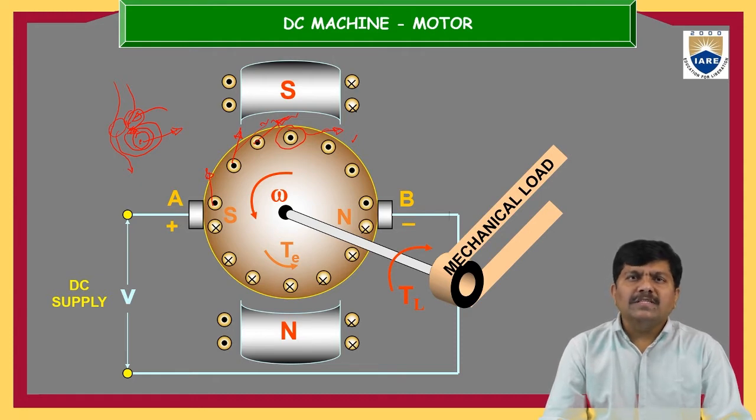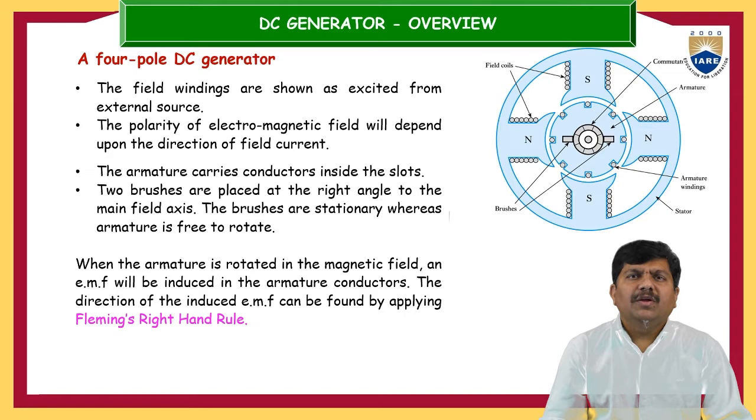Now, if you apply electrical energy at the input terminals, it will work as a motor, and you can get the mechanical energy from the output terminals, which is nothing but the shaft. Based on the principle of operation, the shaft acts as the input terminal or the output terminal. That's what the generator and the motor are. So the same electrical machine can be operated as a generator as well as a motor, based on our requirement.